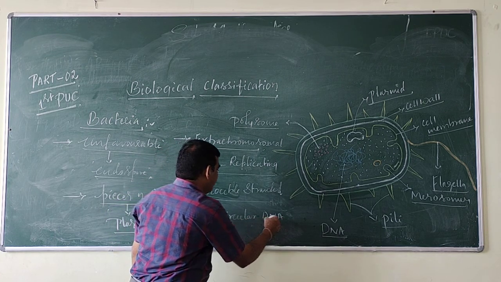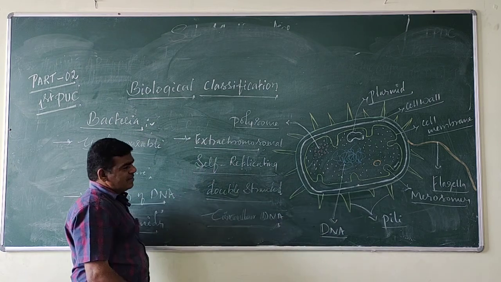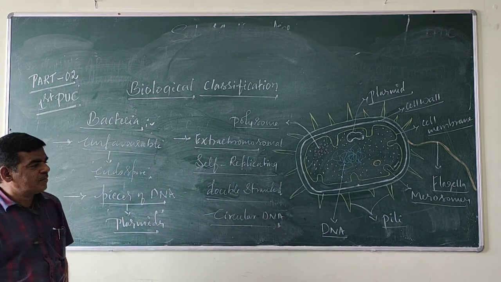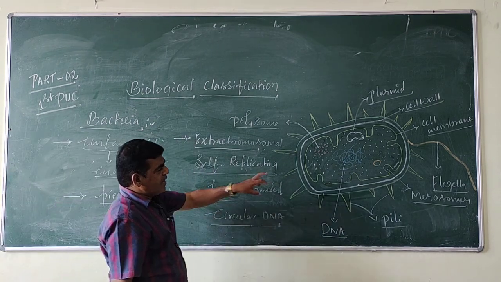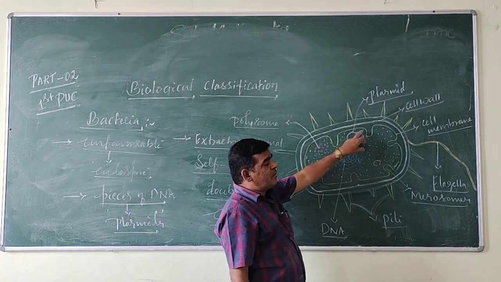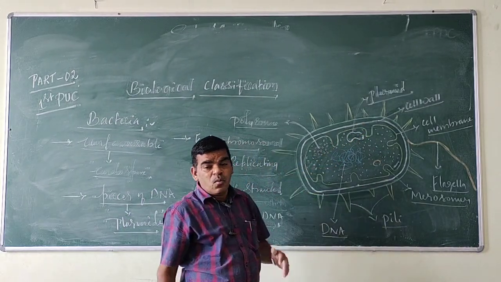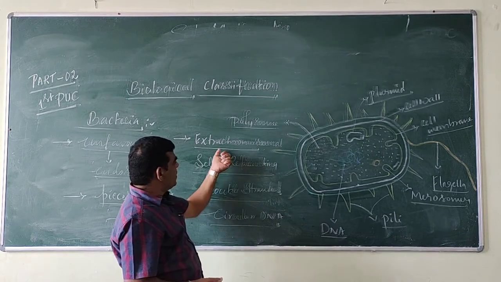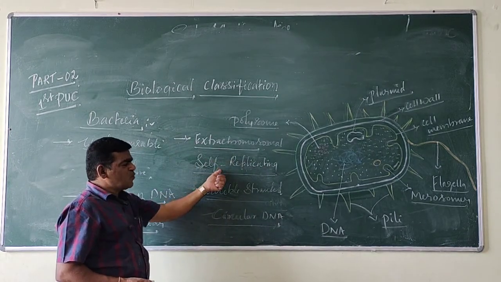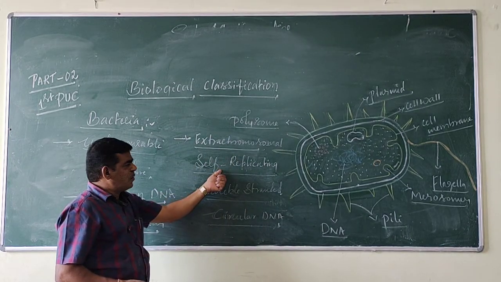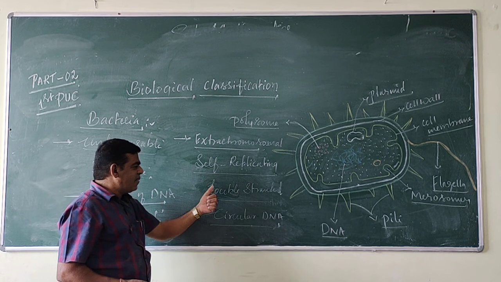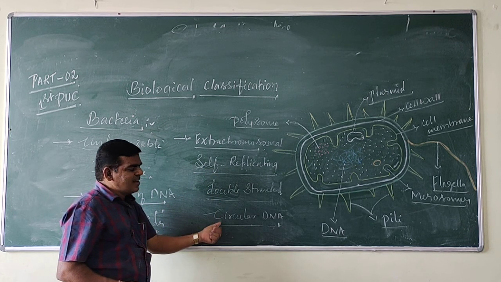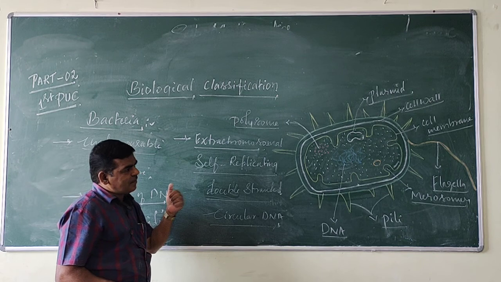So inside the bacterial cell, the pieces of DNA are present, called plasmids. What are plasmids? Plasmids are extra chromosomal, self-replicating, double-stranded circular DNA. Okay.